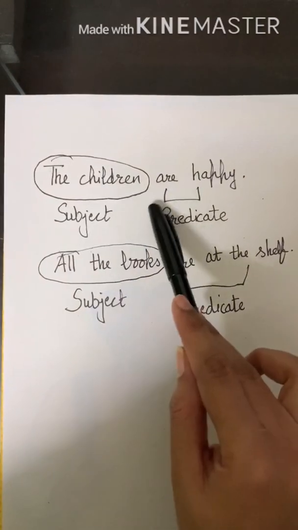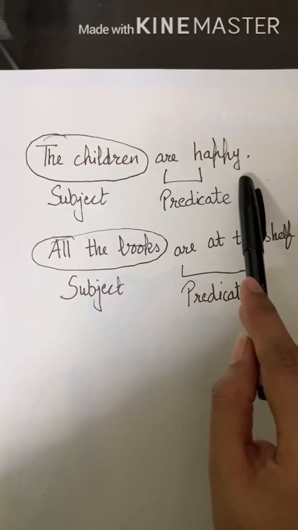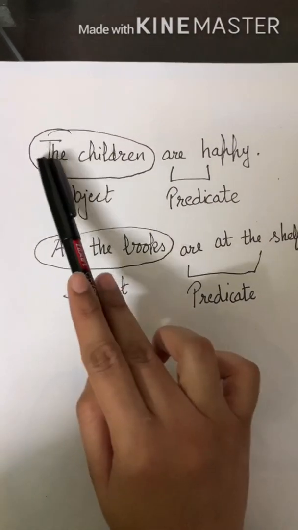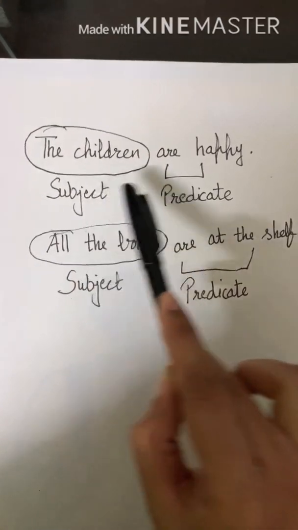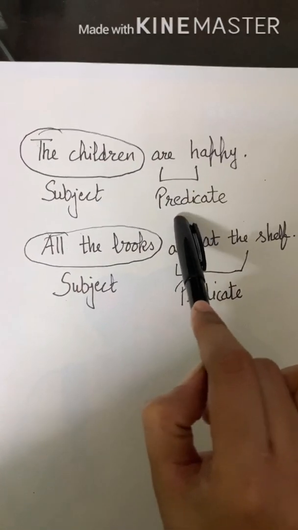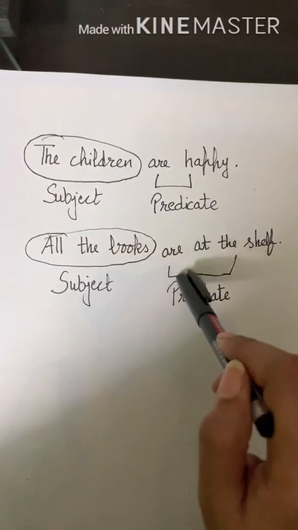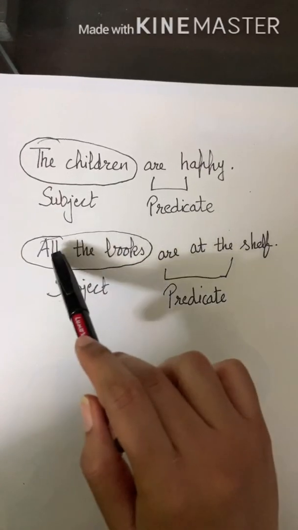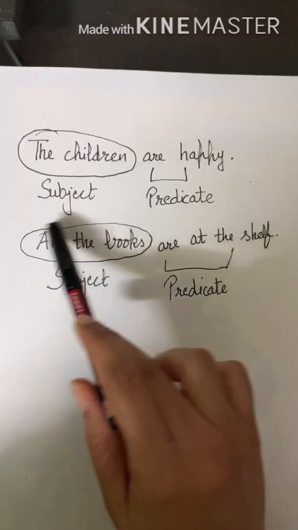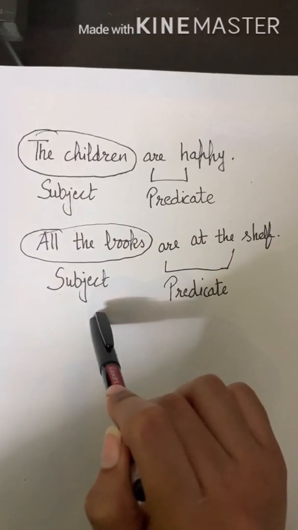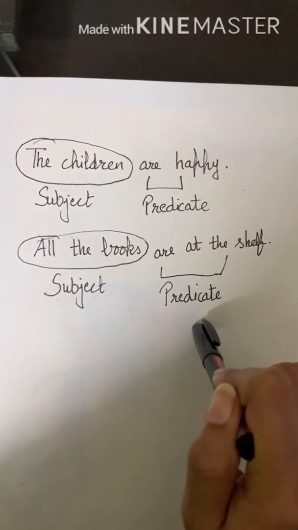So now, the children are happy. What I have written? The children are happy. So the children, these two words, we are talking about the children. So this is subject, and the rest two are predicate. All the books are at the shelf. So all the books together here is a subject, because we are talking about all the books, and the rest of the part will be predicate.